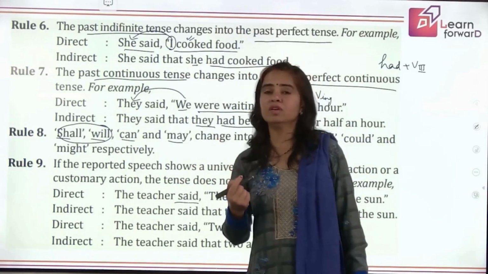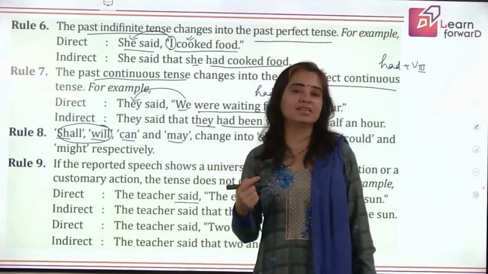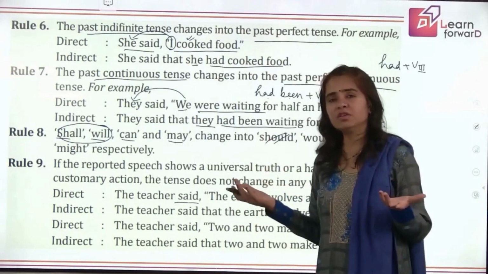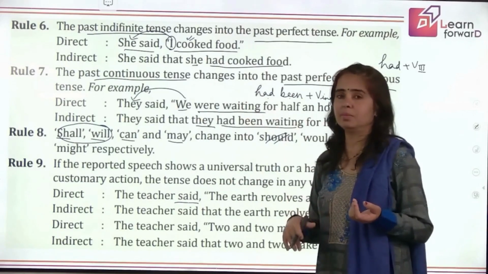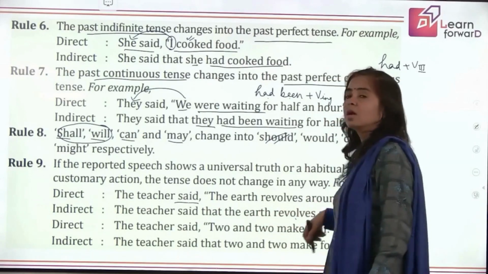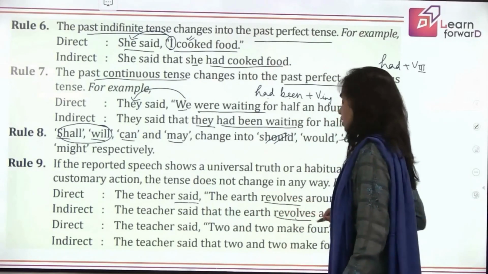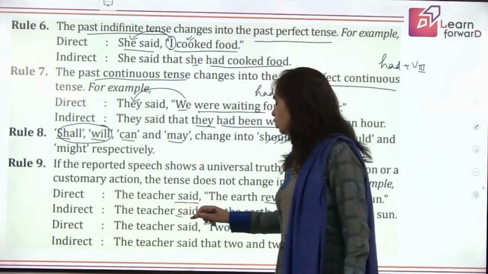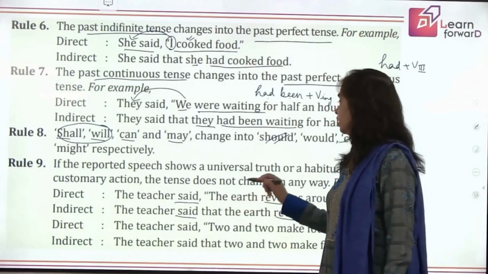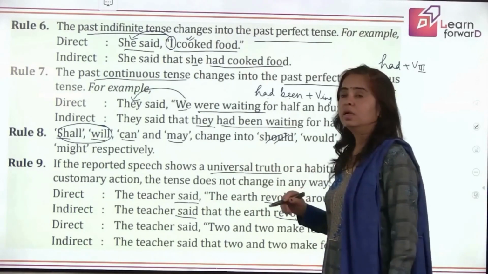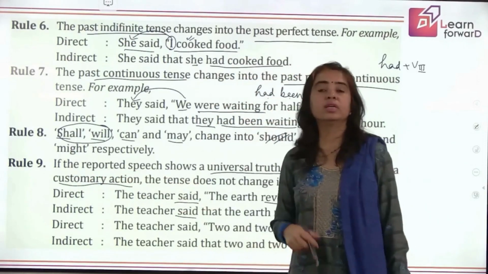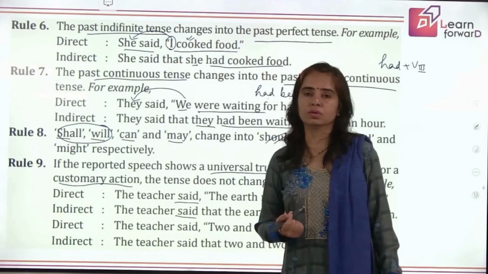We learnt about universal truths when we talked about simple present tense, right? So here the tenses will not change because the earth always revolves around the sun. We cannot say it happened in the past. So it will be the teacher said that the earth revolves around the sun. We are not making the change in tense, although your reporting verb is in past tense. Why? Because the sentence given here is a universal truth. It can be a habitual action or a customary action also. It can be a scientific fact also, right?